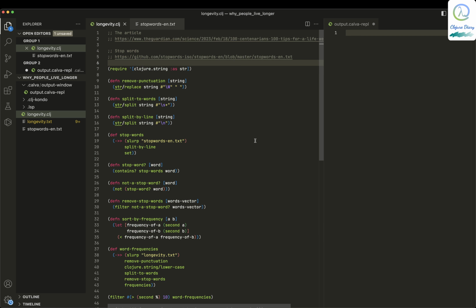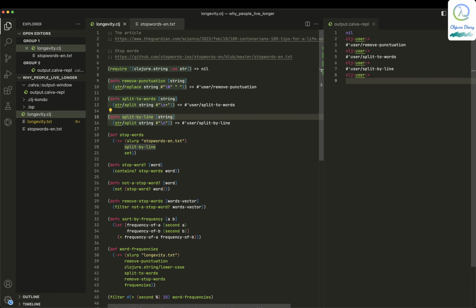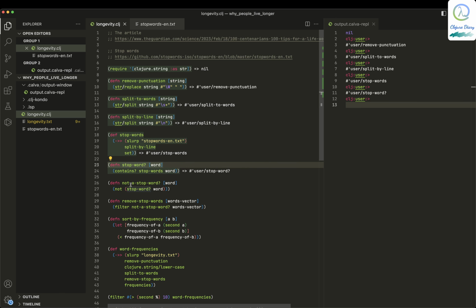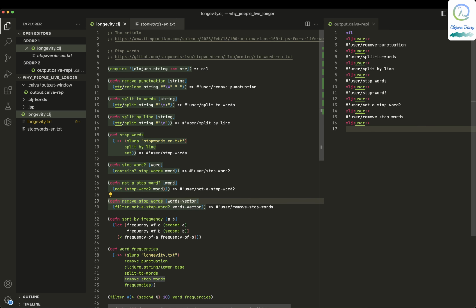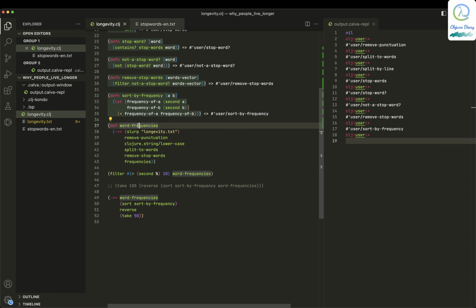So let me just execute everything and let me show you so that you know what the program does. Just executing every function, right? And the reason why I want to show you this code is that I did it, but I also feel very good doing it. Let me tell you why.